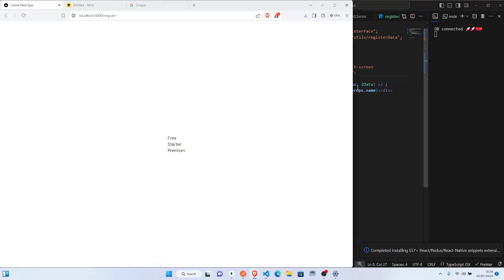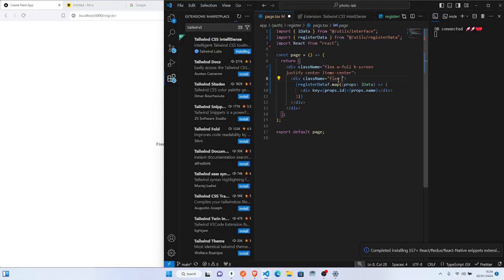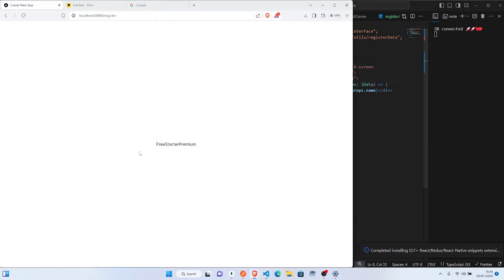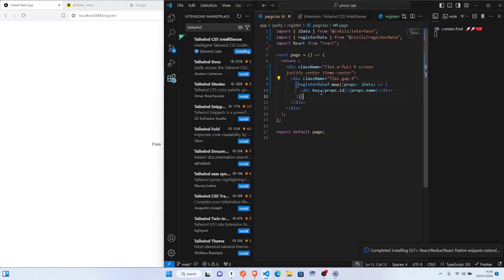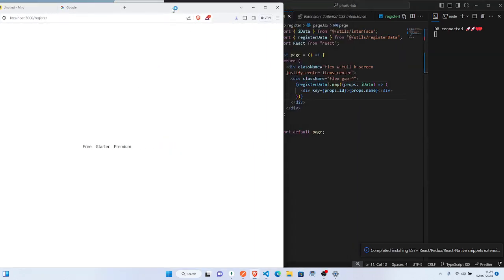So that they'll stay side by side. Then the next thing I say, I'll give them a gap of maybe 4, so that we'll get reasonable space around them. Okay, so once we don't do that,